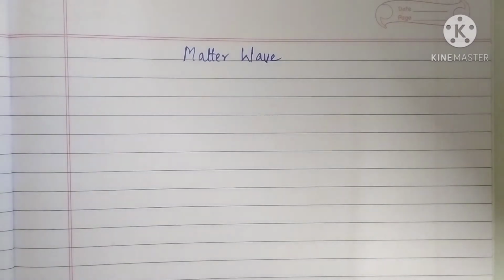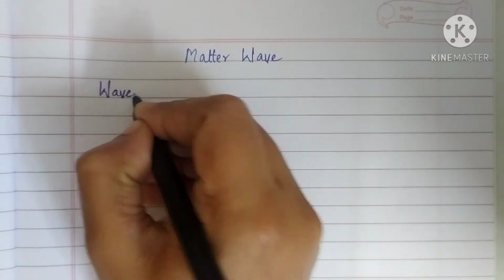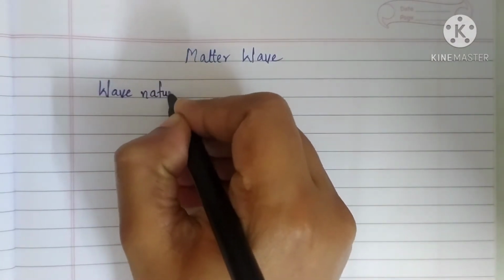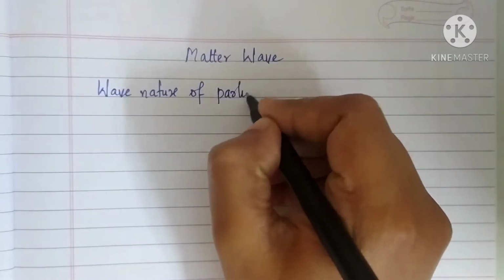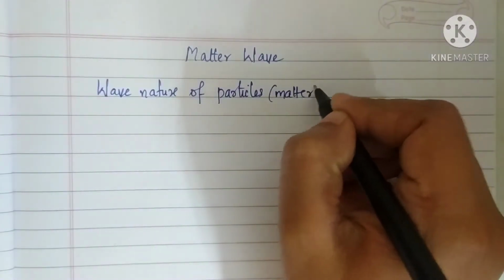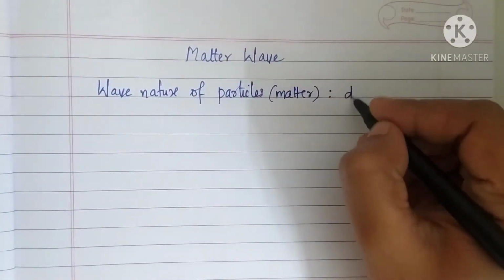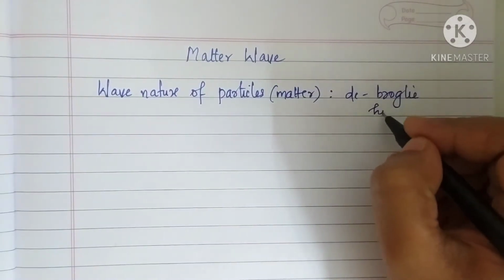So we'll start with de Broglie hypothesis. Wave nature of particles or matter can be clearly explained with de Broglie hypothesis.